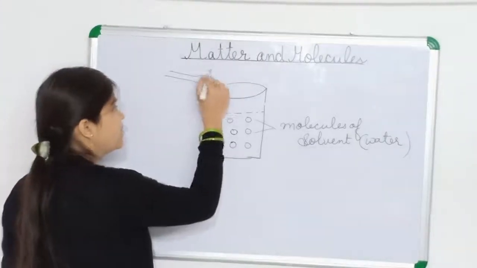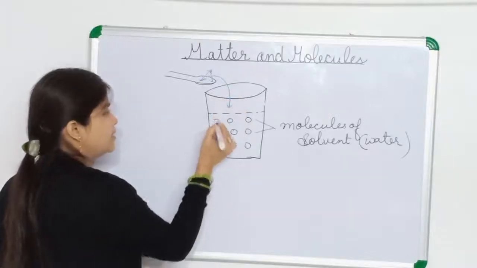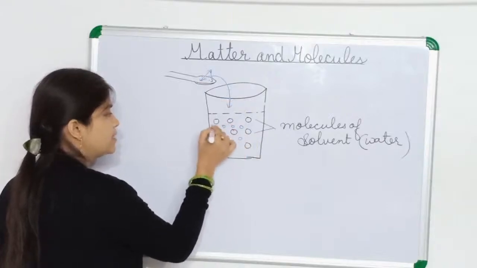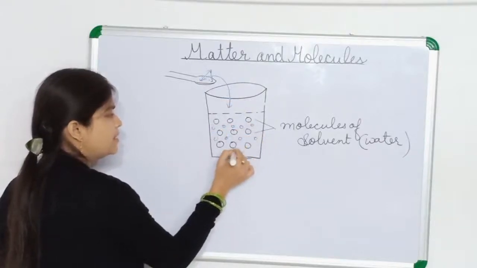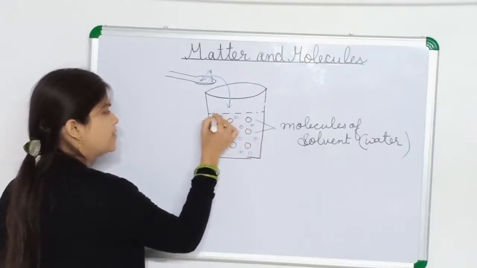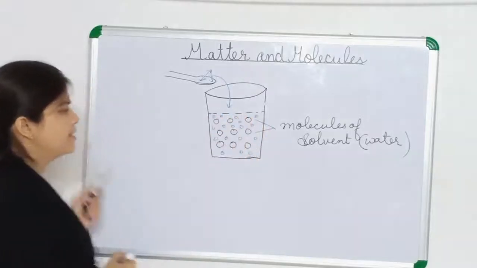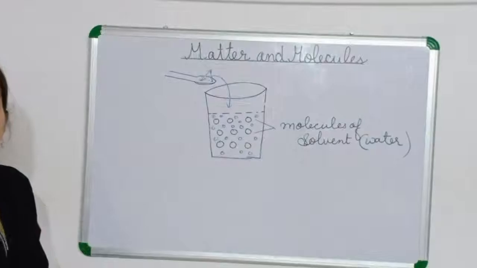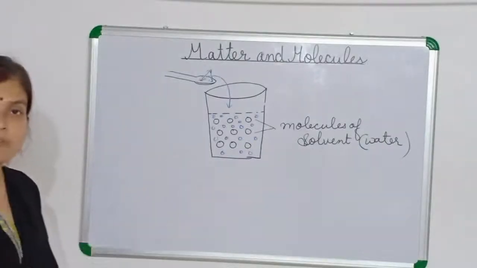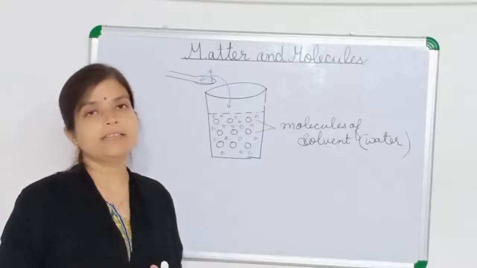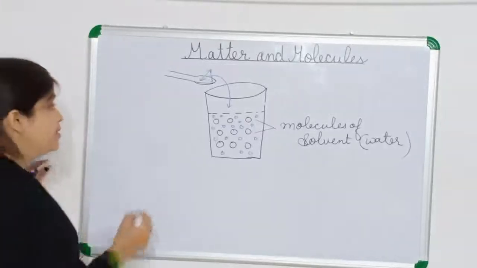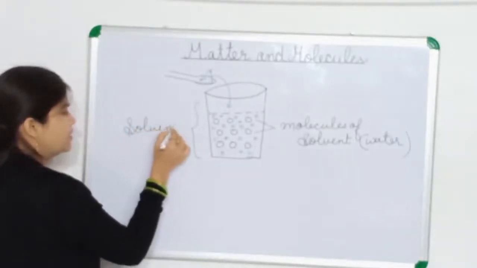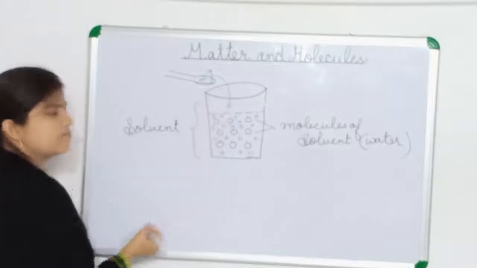When we are putting this salt inside, the salt is occupying this space only. They nicely arrange themselves in this space. So you can see that the volume of the water is not increased, the level of the water is not increased, because space was already there, which was occupied by the solute. So in the solvent, the level is not increased.